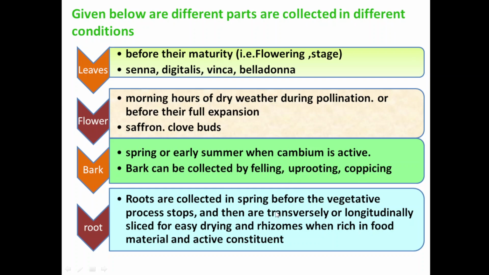Roots are collected in spring before the vegetative process stops, when the plant is fully mature. At that time the roots are collected by digging, and then they are transversely or longitudinally sliced for easy drying. Rhizomes are collected when they are rich in food material and active constituent.